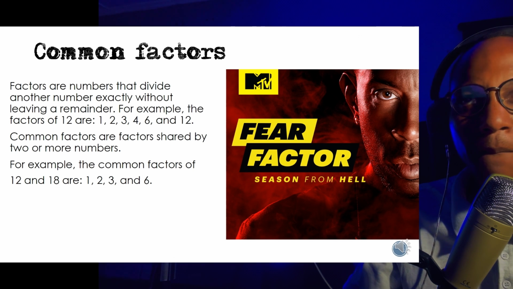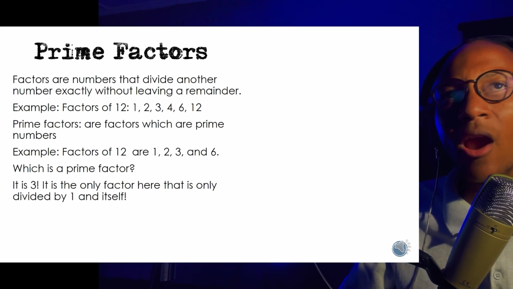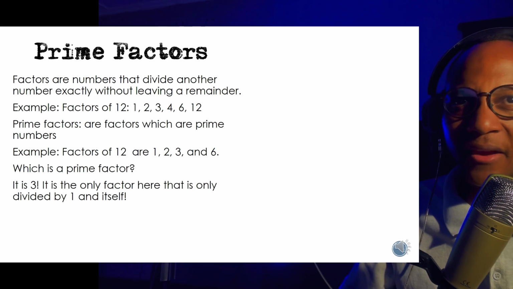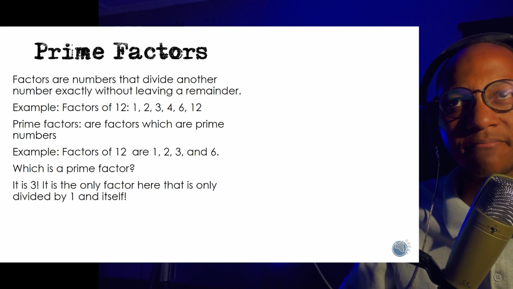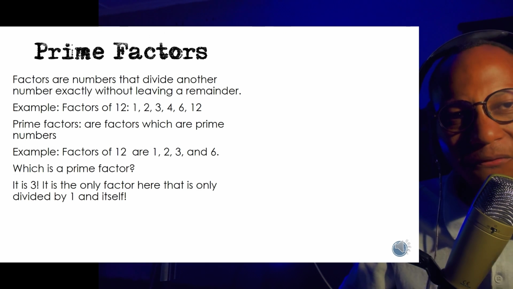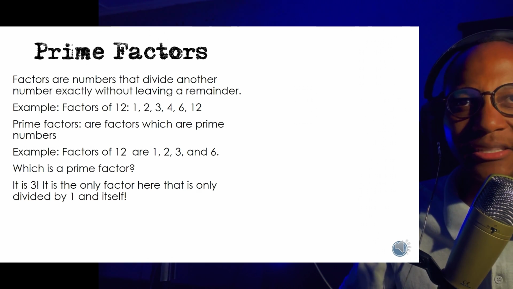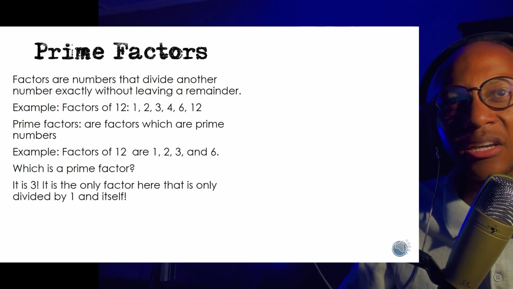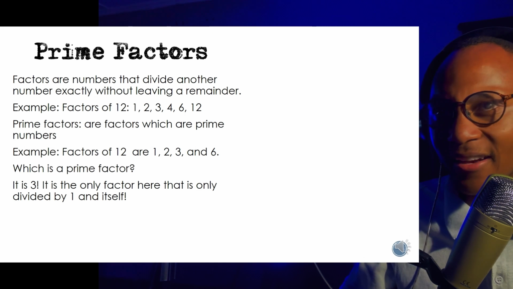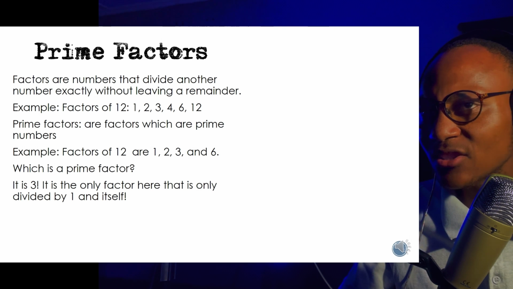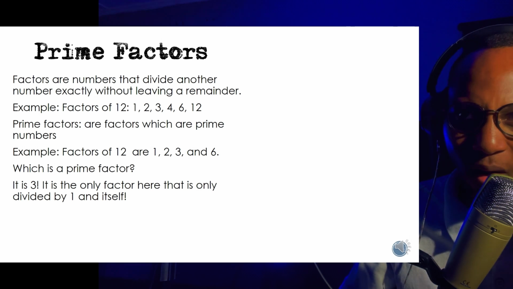Moving on swiftly. Now we want to look at prime factors. Prime factors are just factors which are prime numbers. For example, factors of 12 are 1, 2, 3, 4, 6 and 12. Which of these are prime numbers? 1 is not a prime number because it's only divisible by one number.